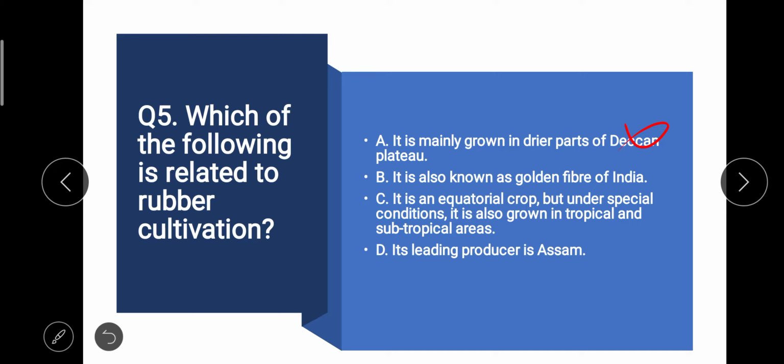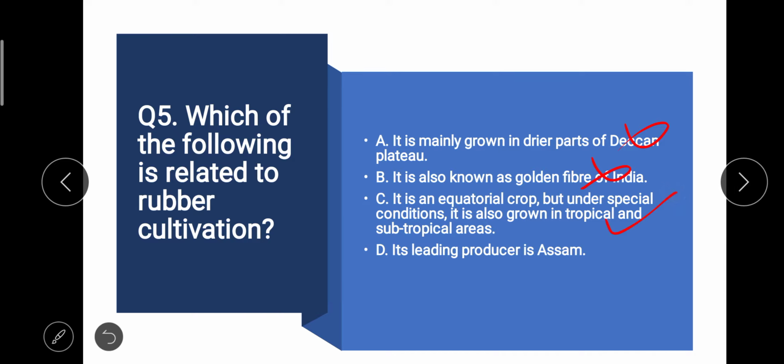It is known as golden fiber of India. B option says no, jute is known as golden fiber of India, so B option is also ruled out. C option, it is an equatorial crop, but under special conditions it is also grown in tropical and subtropical areas.